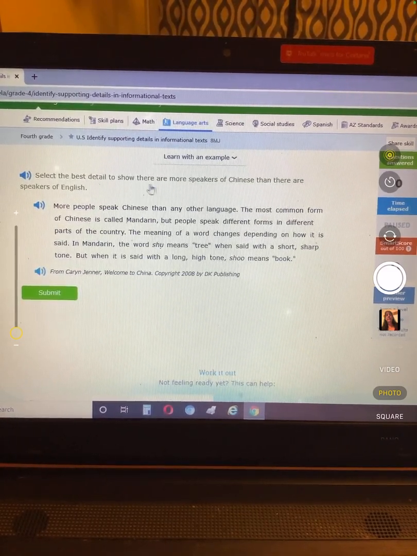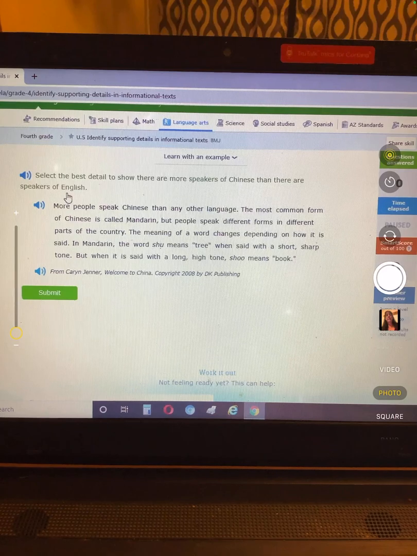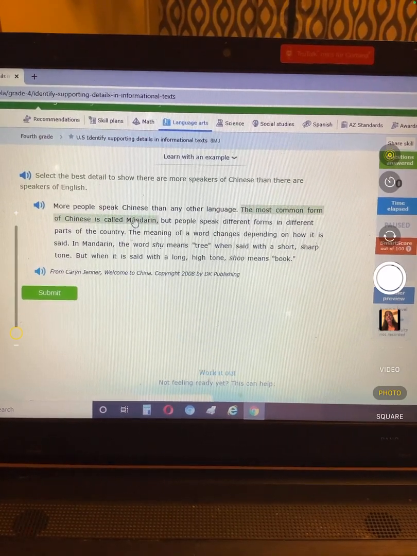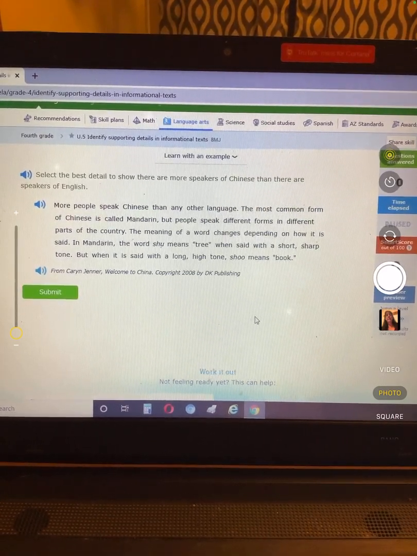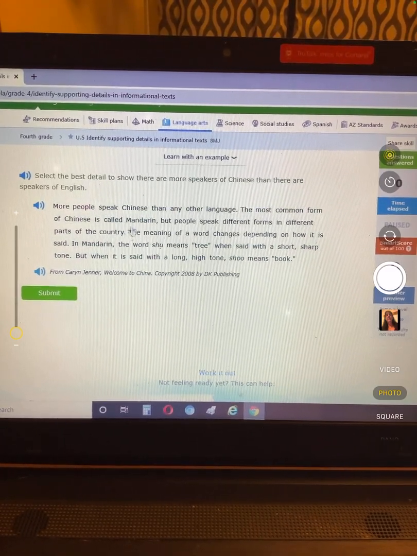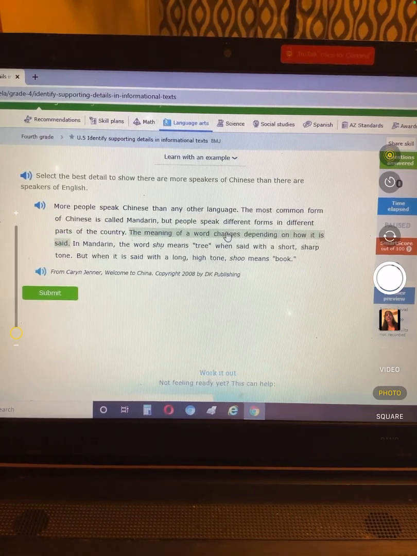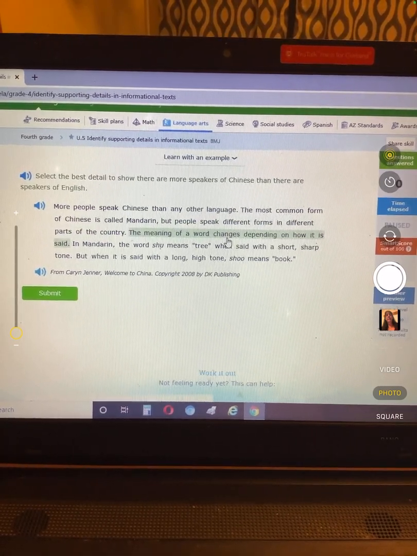Select the best detail to show there are more speakers of Chinese than there are speakers of English. More people speak Chinese than any other language. The most common form of Chinese is called Mandarin, but people speak different forms in different parts of the country. The meaning of the word changes depending on how it is said.